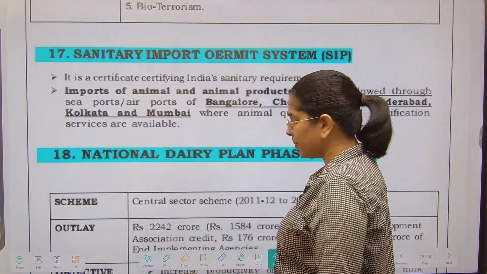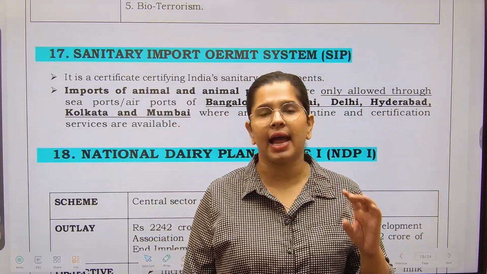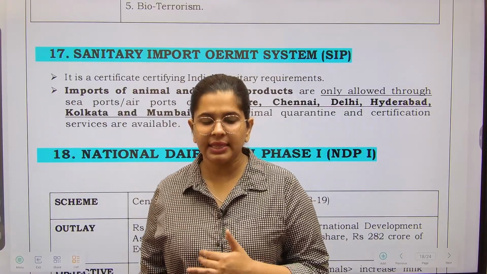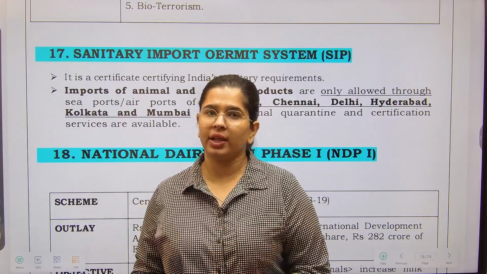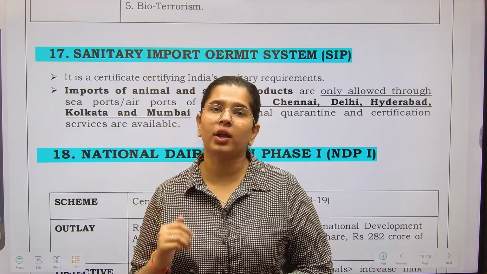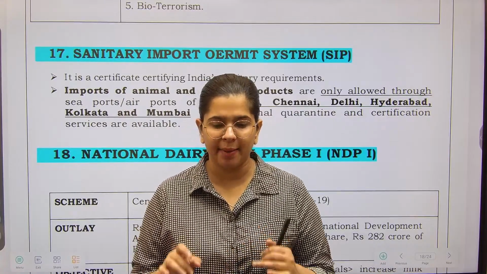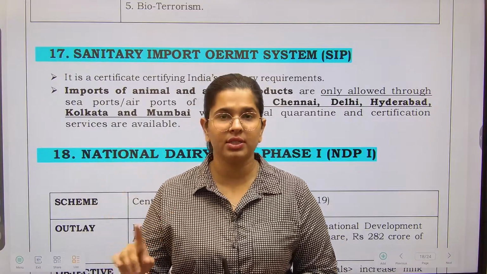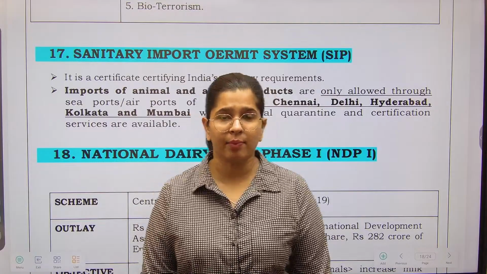Next is the sanitary permit system. So I told you that in case of imports and exports, there are standards called sanitary and phytosanitary measures. These measures are there so that while importing and exporting any product which is related to an animal, we should ensure the quality of it. There should not be any infectious diseases, there should not be any contamination, so these are imposed by all the countries all over the world who are involved in the import and export of animal products.